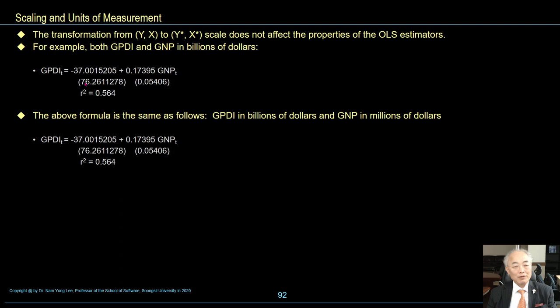R square is 0.564. The coefficient minus 37, 0.17395. The above formula is the same as follows: GDPI in billions of dollars and GNP in millions of dollars. So scale and unit of measurement does not affect the property of ordinary least square estimators.